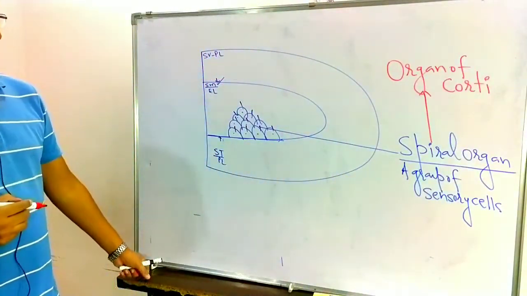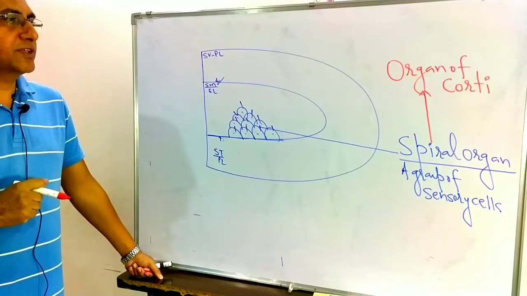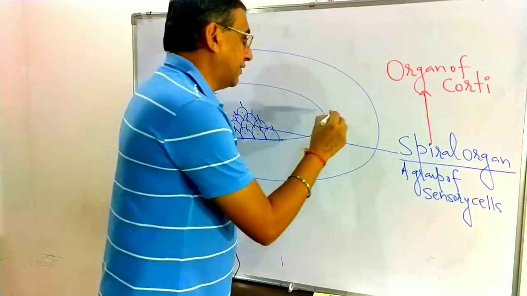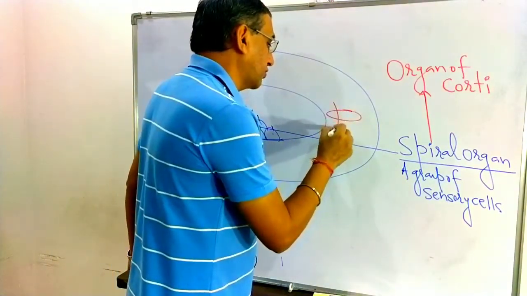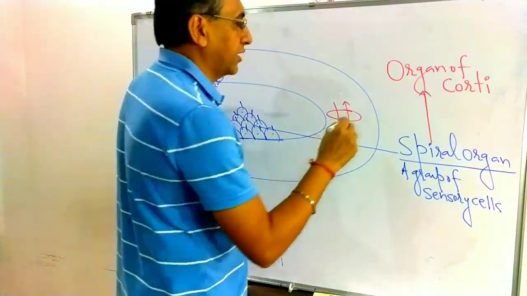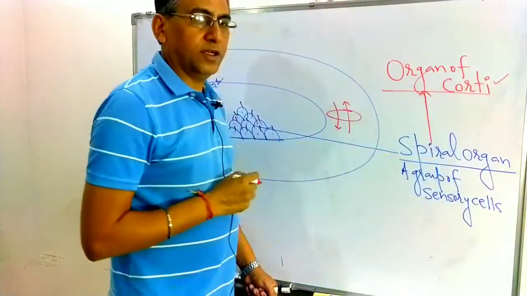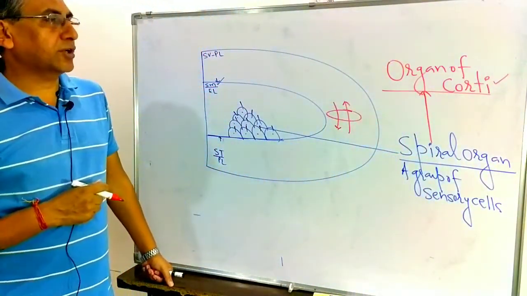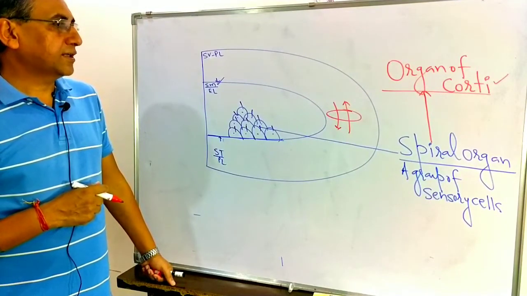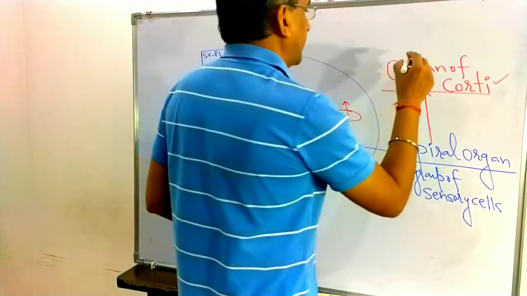So in the scala media, a group of sensory cells is present. This group of sensory cells is known as the spiral organ. It was discovered by Alfonso Corti, so this is also known as the organ of Corti here. Getting? This you have to remember: the spiral organ discovered by Alfonso Corti is known as the organ of Corti.